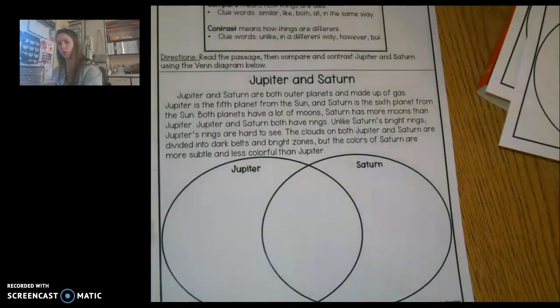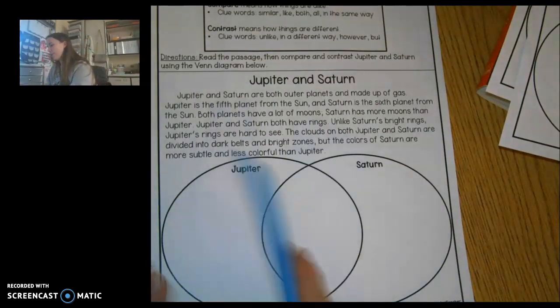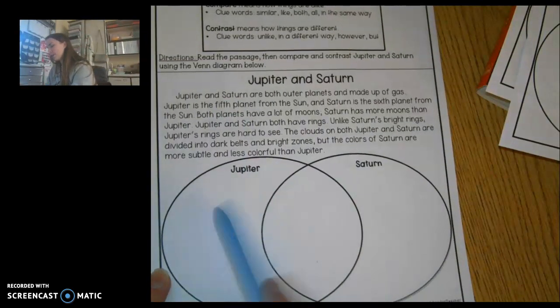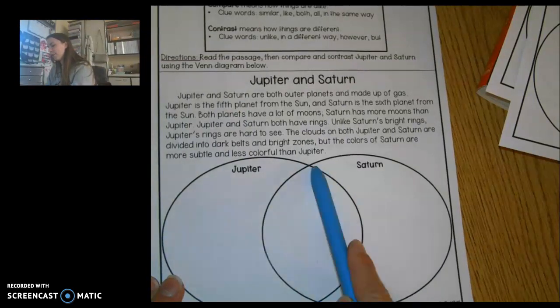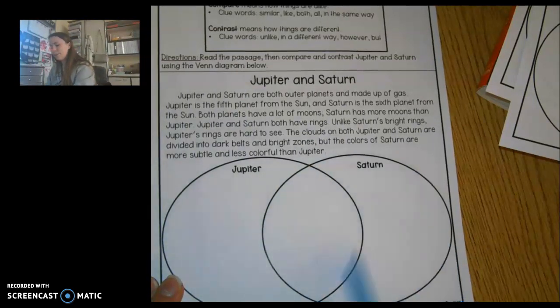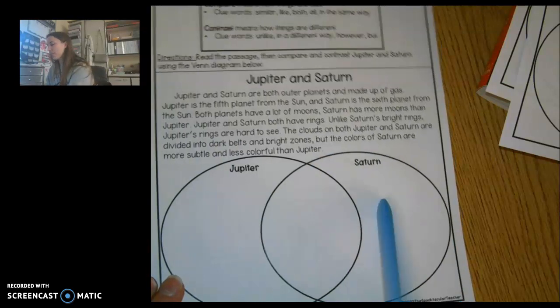If you have Jupiter or Saturn, then this is your passage. Remember, things that are just about Jupiter go here, things that are about both Jupiter and Saturn go here, and things that are just about Saturn go here.